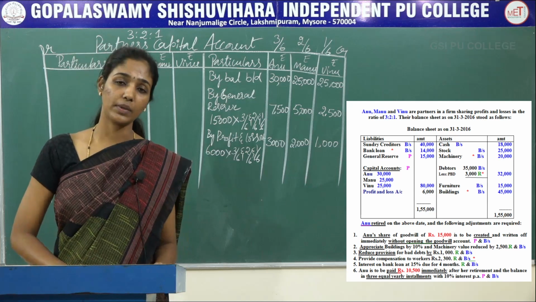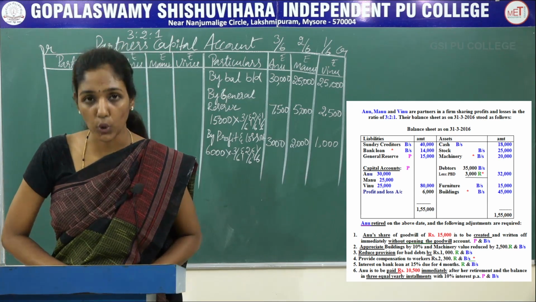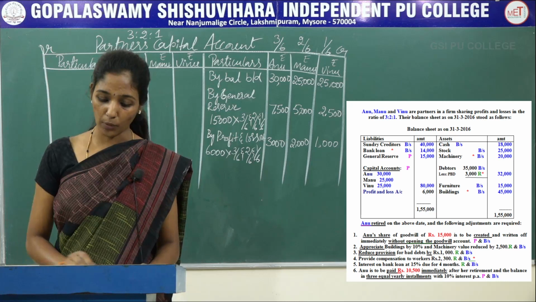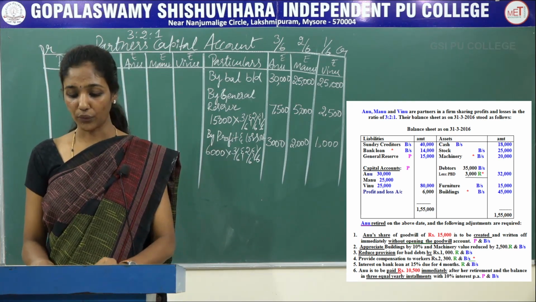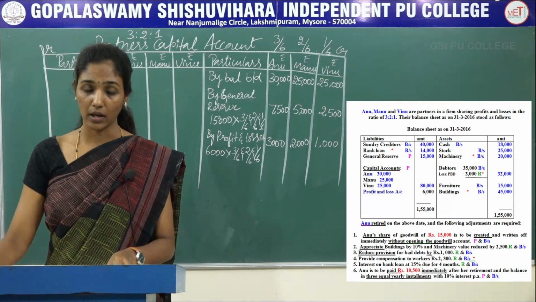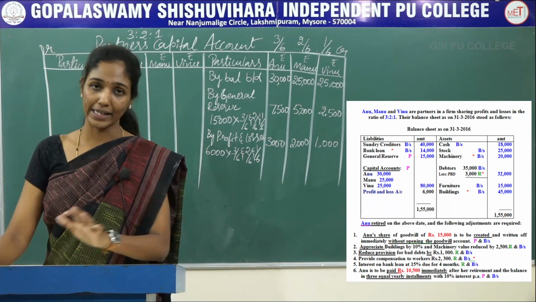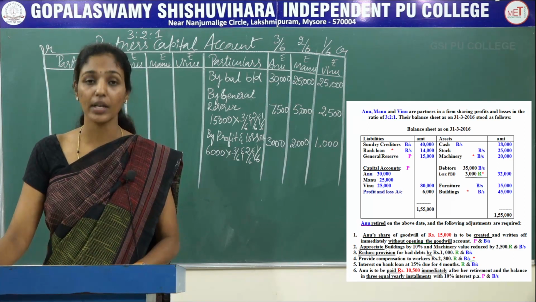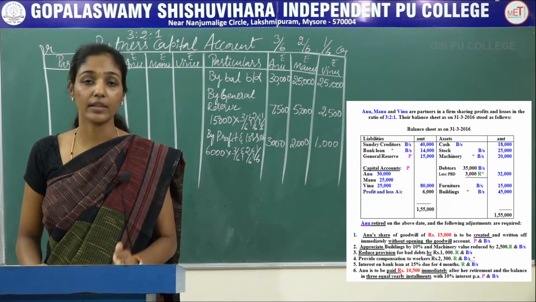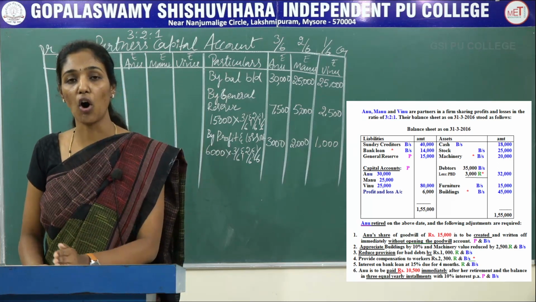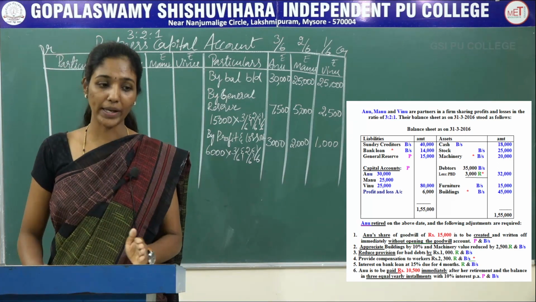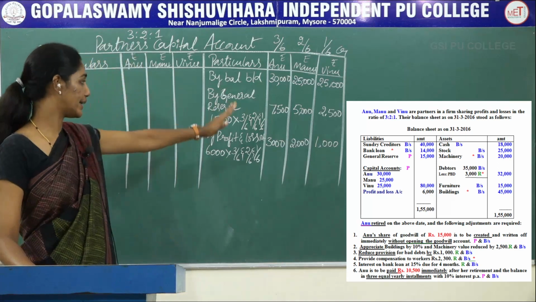And the next adjustment is very important, that is goodwill adjustment. Here in your problem, it is given that Anu's share of goodwill of rupees 15,000 is to be created. At the time of the retirement, the continuing partner has to give her portion of goodwill. So it is to be recorded on the credit side.